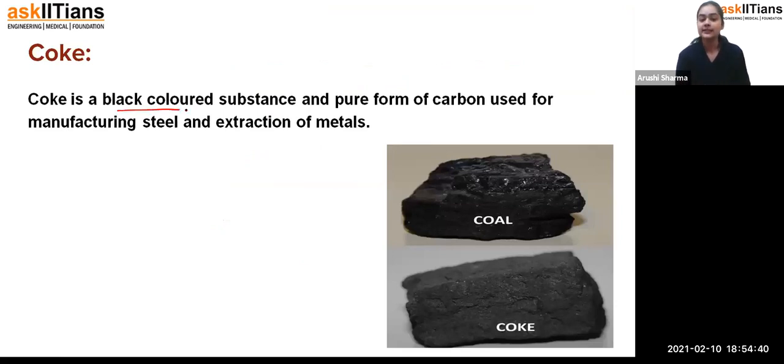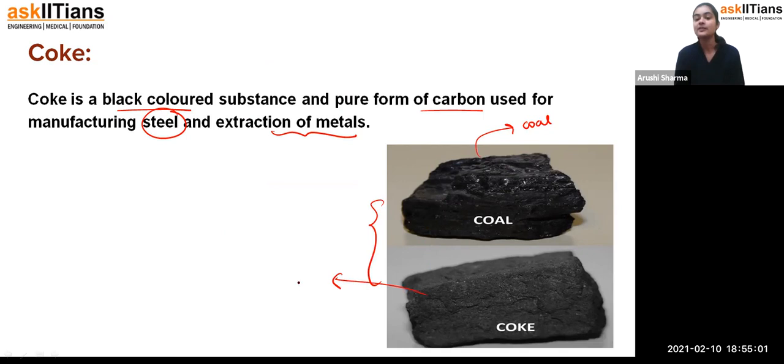Coke is a black colored substance and a pure form of carbon used for manufacturing steel and extraction of metal. This coke is used for manufacturing of steel and for the extraction of the metal. As you can see here, this is the coal, and from this coal we are getting this coke. There is some difference of color because it has more content, or you can say pure form of carbon. It is purely carbon only.